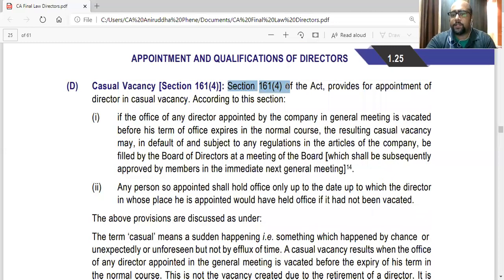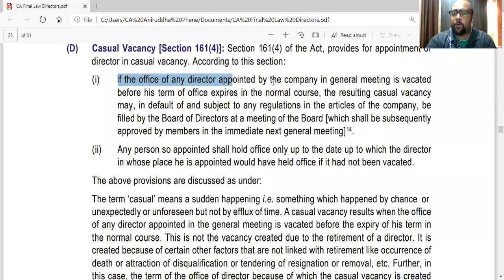Section 161 subsection 4 of the Act provides for appointment of director in casual vacancy. According to this section, if the office of any director appointed by the company in general meeting is vacated, this line is very, very important. If the office of any director appointed by the company in general meeting is vacated, only in this case it is casual vacancy.